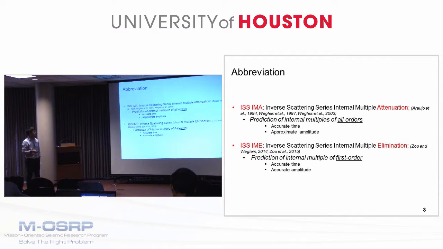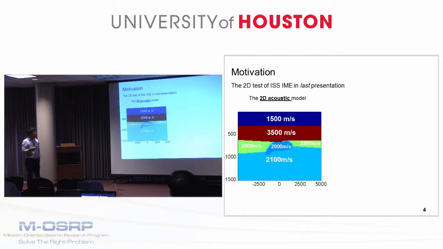ISS-IME represents the inverse scattering series internal multiple elimination algorithm developed by Zou and Weglein, Zou et al. As mentioned by my colleague earlier this morning, currently this elimination algorithm will predict the internal multiples of all first orders, with both accurate time and accurate amplitude, without any subsurface information. So in the last presentation, my colleague Yanglei Zou presented a 2D test of the ISS-IME based on